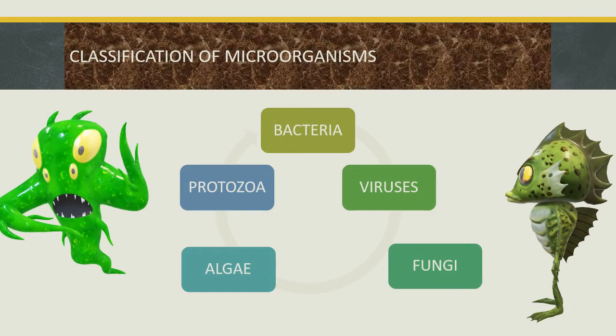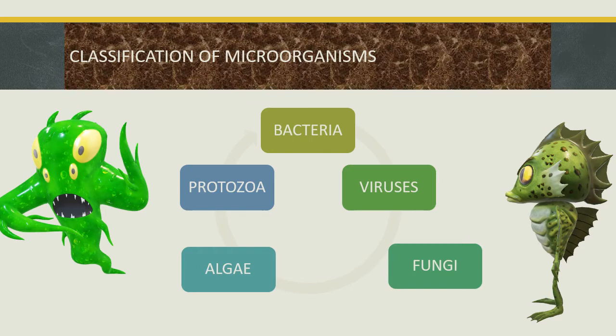There are 5 types of microorganisms, with one intracellular microorganism, that is virus. We all know the virus is different from the 4 remaining types by its special character of living inside the human body as an intracellular parasite. So we have bacteria, protozoa, algae, virus and fungi.